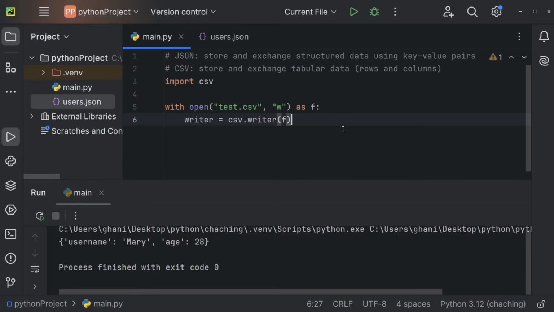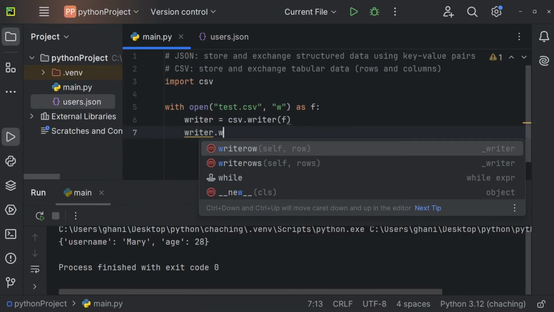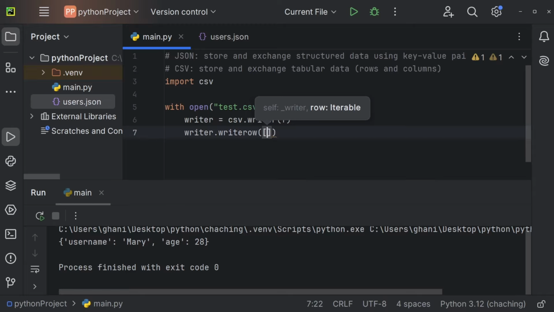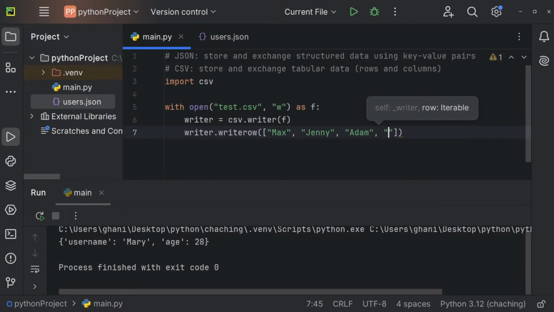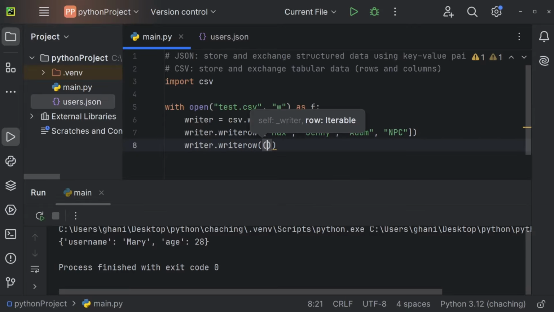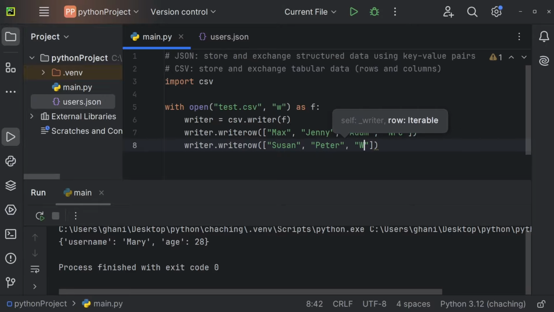To now write a row, we have to use writer and call the writerow method. And we have to pass a list right here, and we can just enter the comma separated values. So this could be Max, Jenny, Adam, NPC. To now write another row, we can also use writer.writerow once again. And this will now create the second row, like so. So this here could be Susan, Peter, Wolf, and maybe again Adam, doesn't matter.